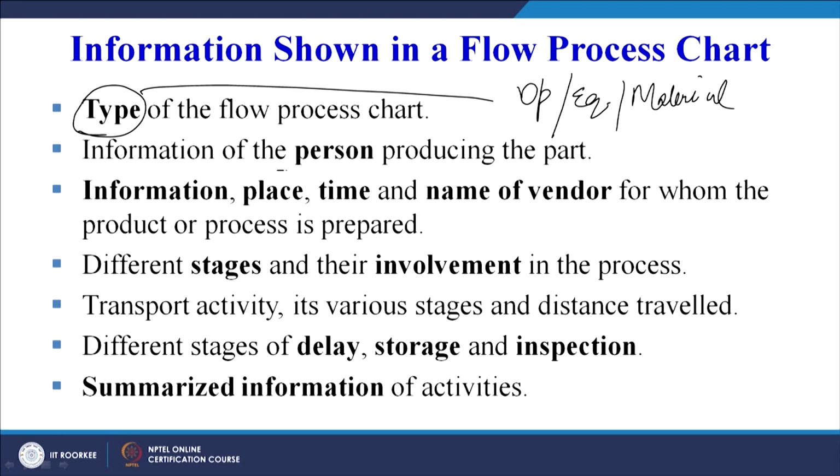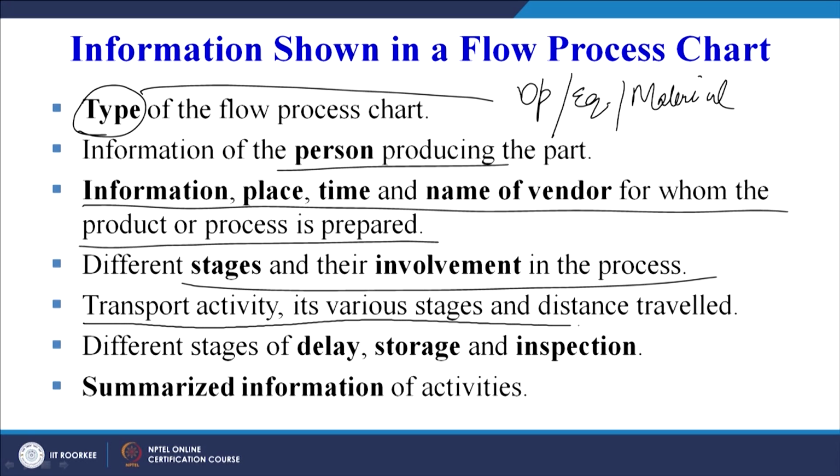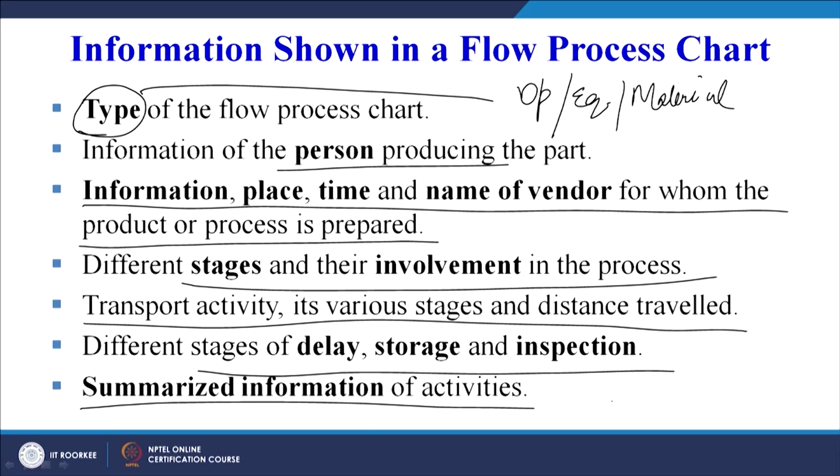Then come the information of the person producing the part, details of the operator, place, time and name of the vendor for whom the product or process is prepared, different stages and their involvement in the process, transport activity, its various stages and distance travelled, different stages of delay, storage and inspection, and summarized information of the activities.